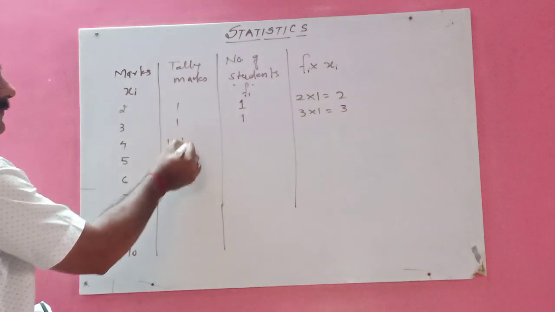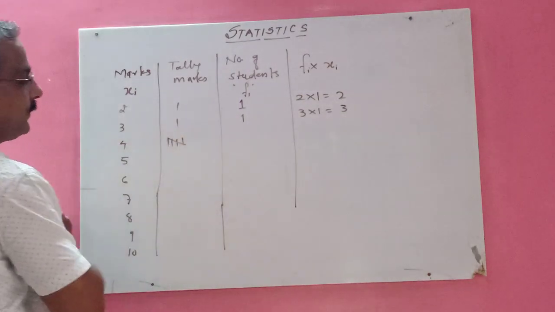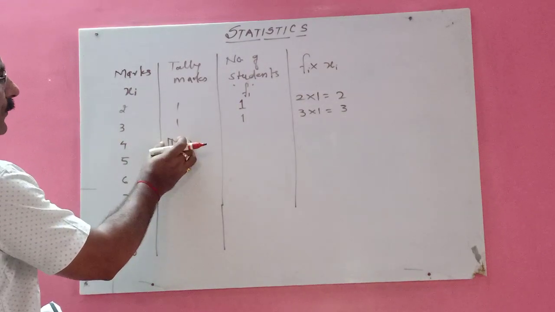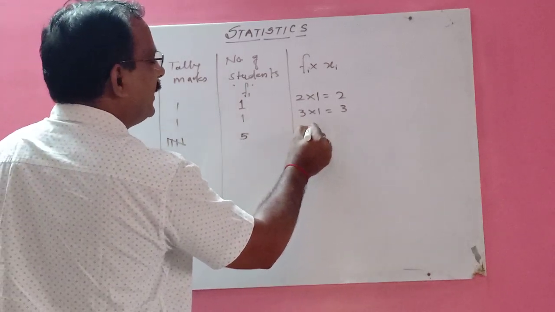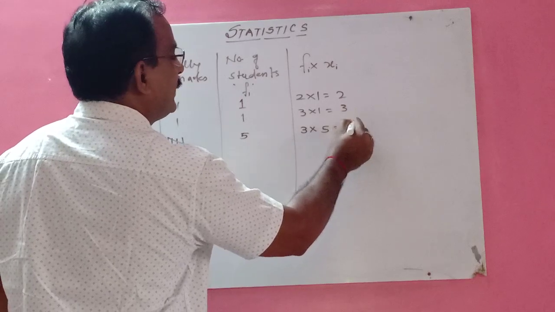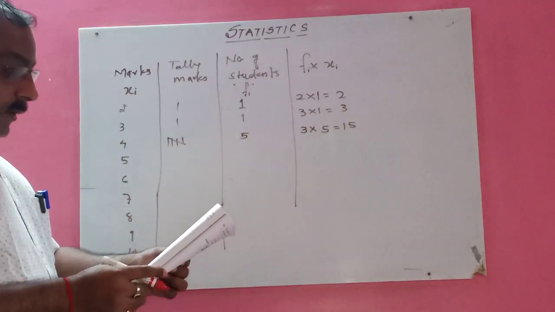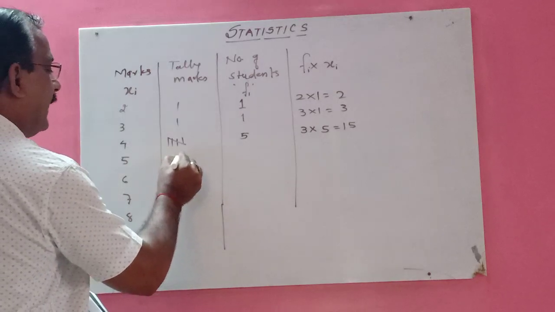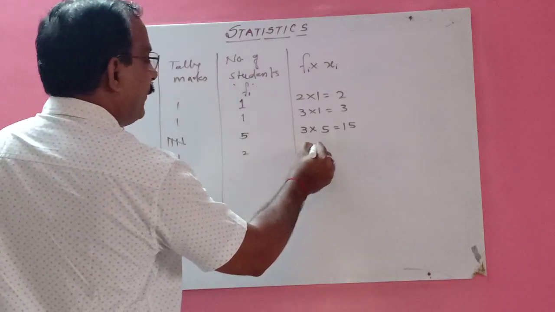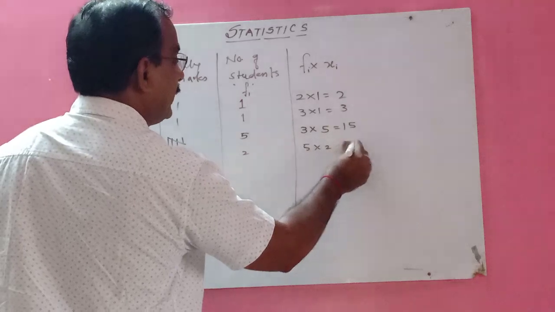Do not put the fifth line here. Just put it like this. So this is a bunch of 5 students. So here you write 5 and then 3 multiplied by 5, which is 15. Okay. Then how many students got 5 marks? 2 students got 5 marks. So write here 2, 5 into 2, which is 10.